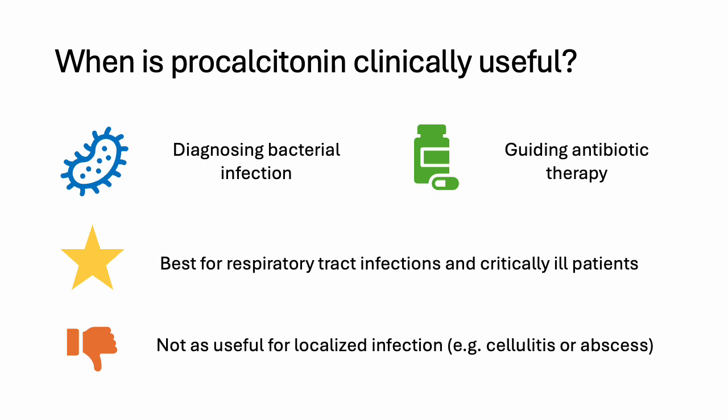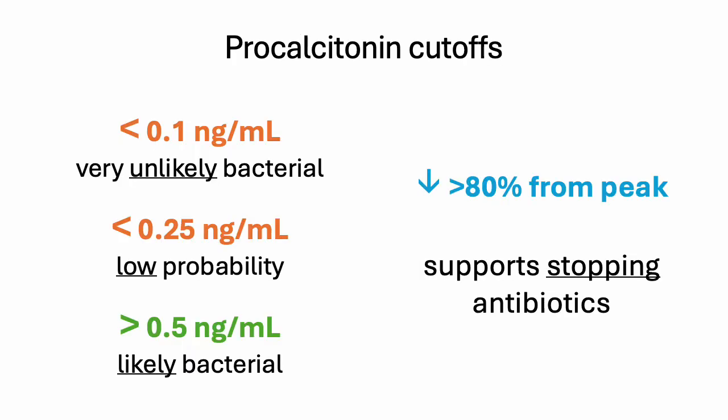Procalcitonin specifically shines in a few key clinical situations: lower respiratory tract infections like pneumonia or bronchitis, sepsis, specifically in critical care settings, and when the diagnosis is unclear, like post-op fever or equivocal imaging. Unfortunately, procalcitonin is not helpful in localized infections like cellulitis or abscesses. Procalcitonin is often low in these cases, even if there is a real infection.